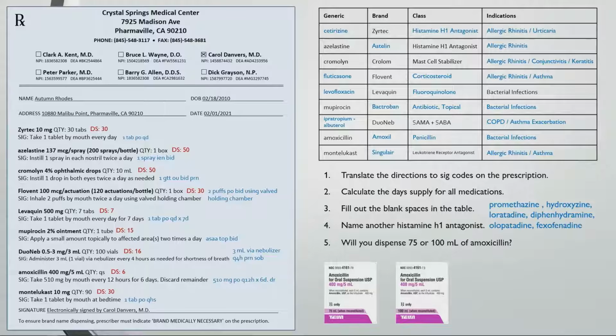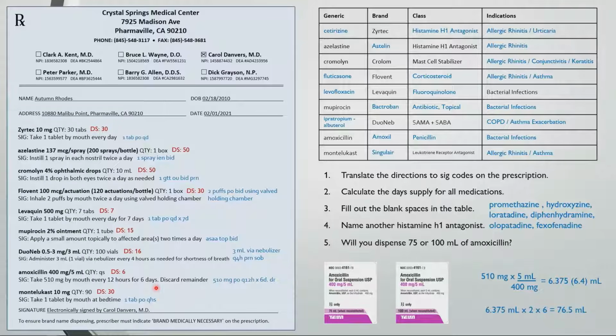To figure out which package size you would dispense, we first want to find out how many milliliters total they would need to finish the course of therapy. You can do this by finding how many milliliters they're taking for every dose and multiply that by the total number of doses. Every dose is 510 milligrams, or if you convert that to milliliters, it's 6.375 milliliters, 6.4 milliliters rounded up. So you get 6.375 milliliters every 12 hours or twice a day for 6 days, which comes out to a total of 76.5 milliliters.